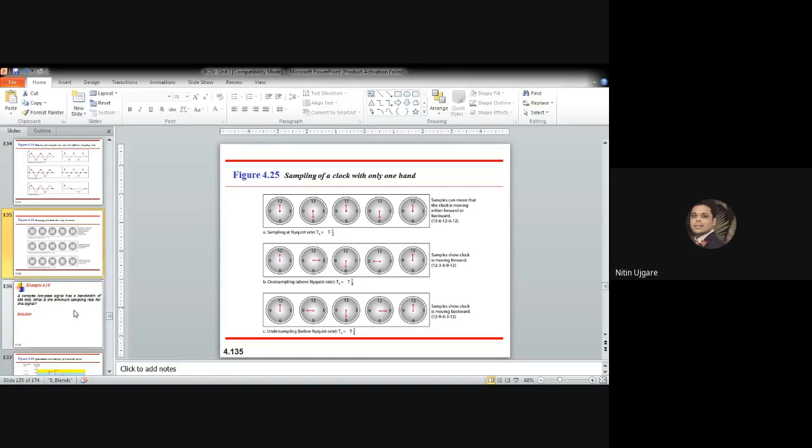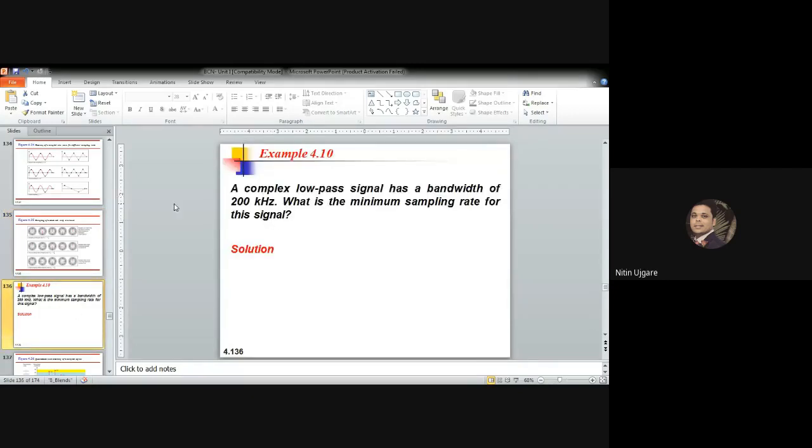So let us take one example with respect to this. A complex low-pass signal has a bandwidth of 200 kilohertz. What is the minimum sampling rate for this signal? As I just mentioned, when you are passing a signal through a low-pass channel, the minimum frequency is always 0, and the bandwidth is given to us, that is 200 kilohertz. That means the highest frequency is 200 kilohertz and the lowest frequency is 0. So that's the reason we get the bandwidth of 200 kilohertz.